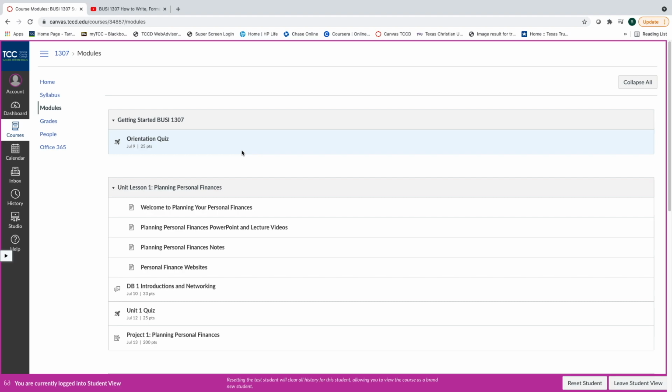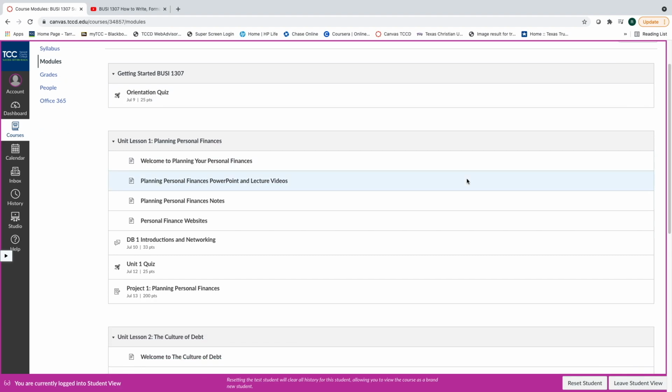We are now using the Canvas learning system, and so as you come to your modules, you come to Unit Lesson 1, Planning Your Personal Finances, and as we see, right here are our assignments. Of course, the big assignments for this class are the projects. Again, my friends, they are worth probably 25% a piece, or at least 20%, so very, very important.